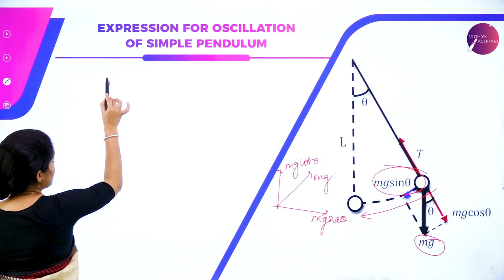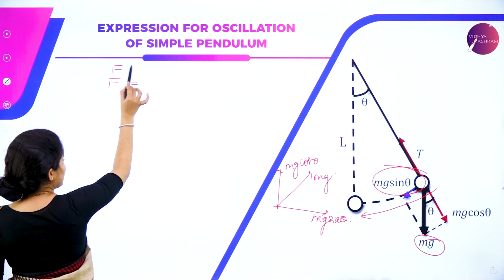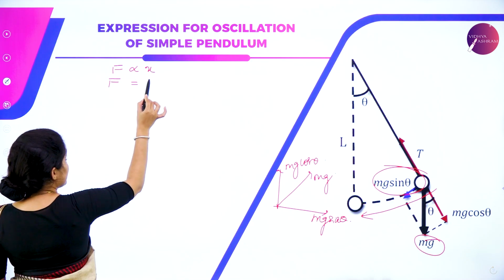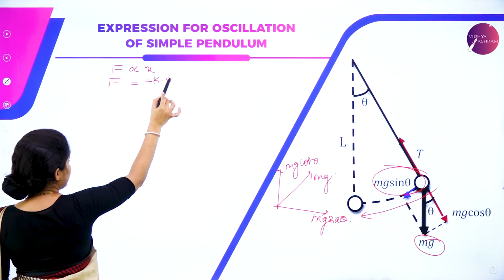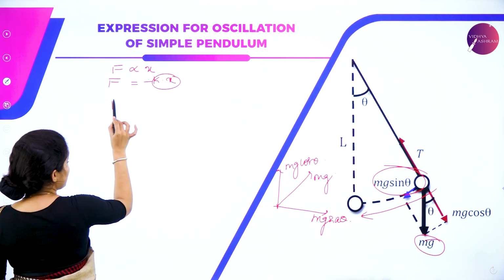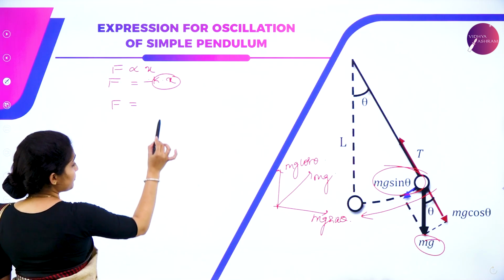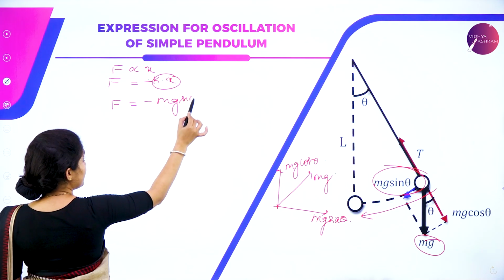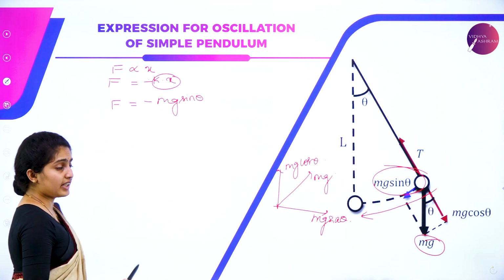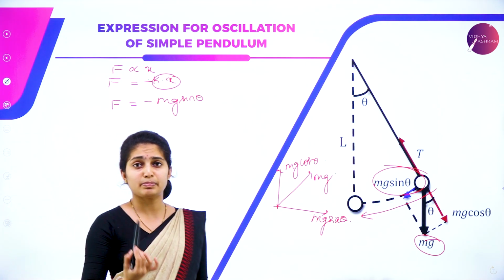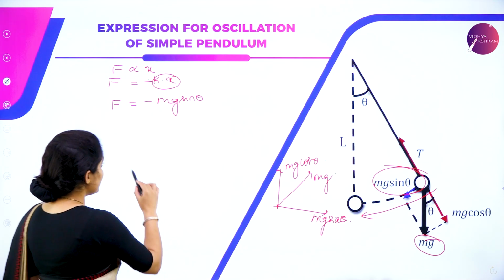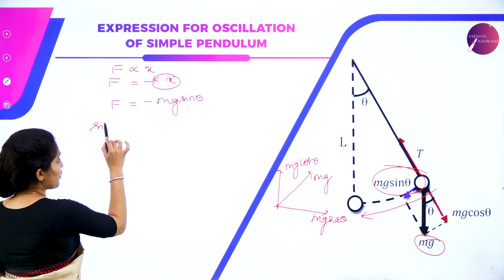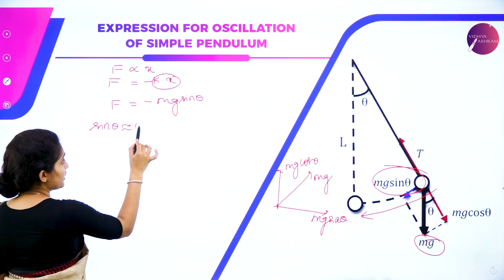We know that F is directly proportional to x, so it is minus kx. So this is nothing but F is equal to minus mg sin theta. Since the displacement angle is very small, sin theta becomes approximately equal to theta.